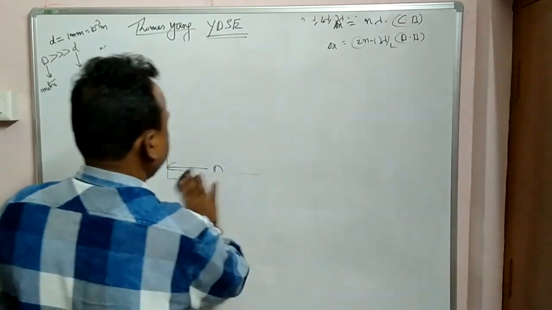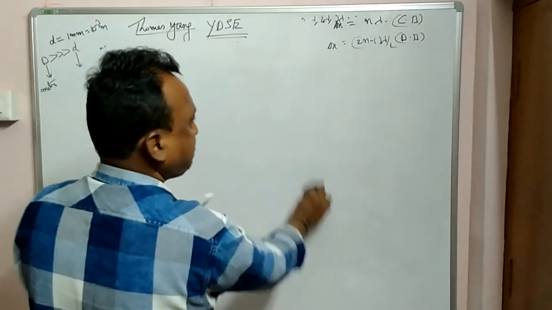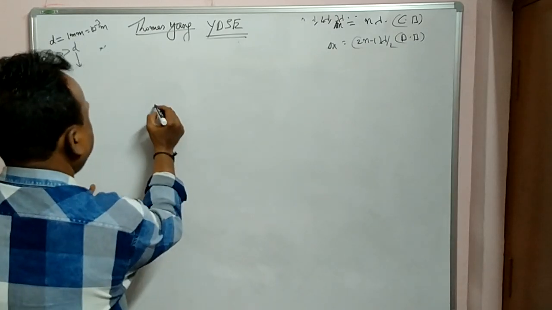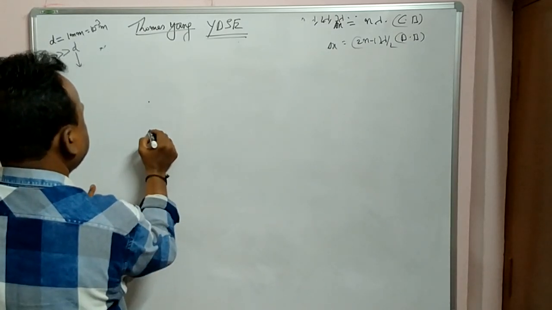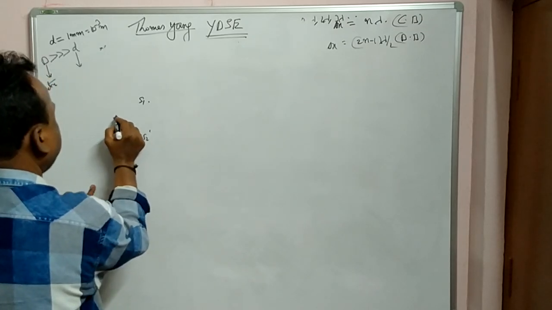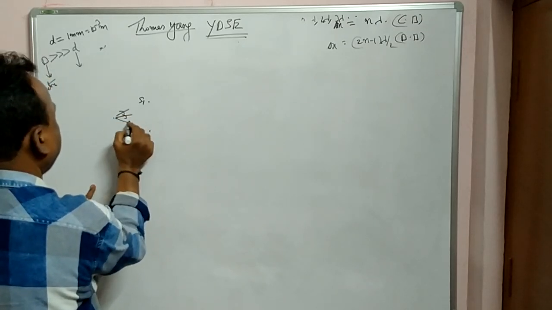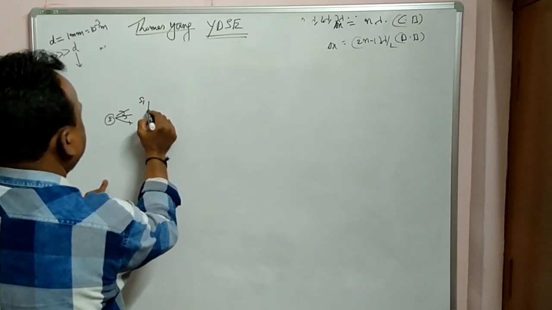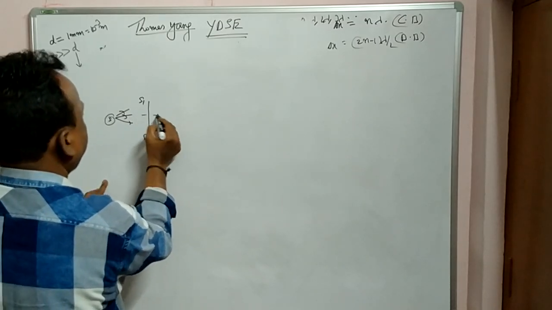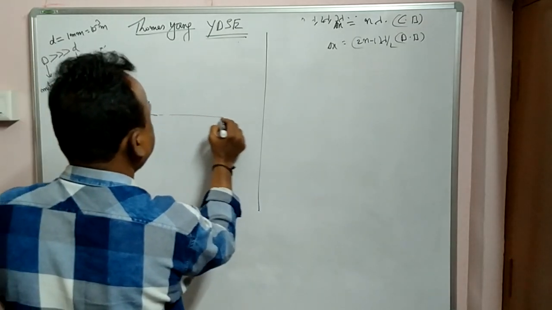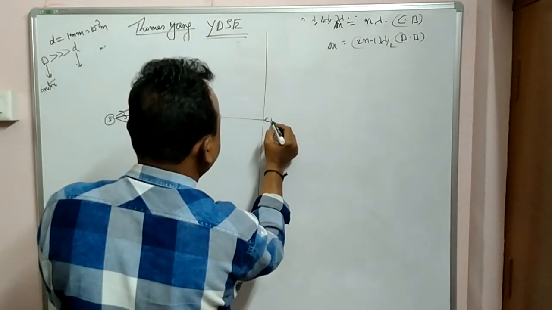Because here there is no path reference, central bright is at the center point of the screen. Now what I will do is, these are the two slits, S1, S2, and this is the source of light, monochromatic, single light. Distance D, this is center point, and this is screen. This is center point, and this is central bright.